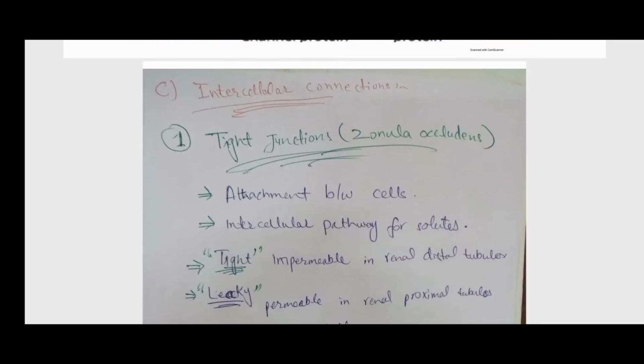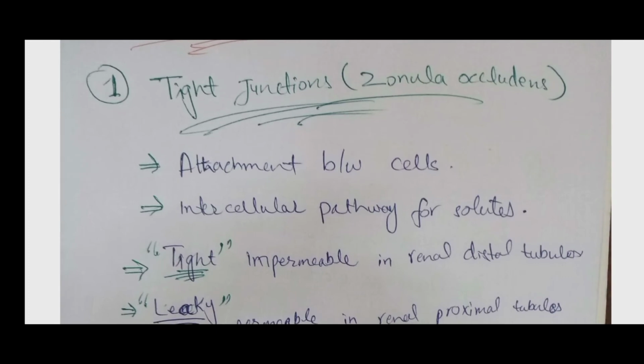Next is the intercellular connection of the cell. How do cells connect? They may connect by tight junctions or by desmosome junctions. The tight junctions are also known as the zonula occludens. They are attached between the cells. This is the attachment between two cells. They make an intercellular pathway for the solutes to pass from one cell to another cell.